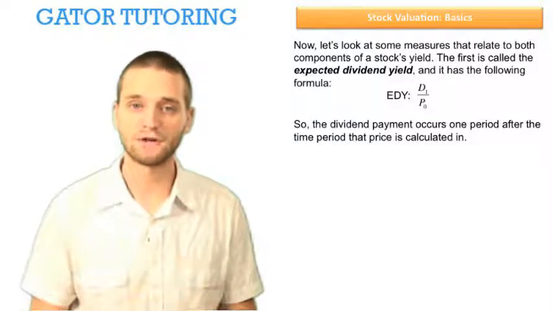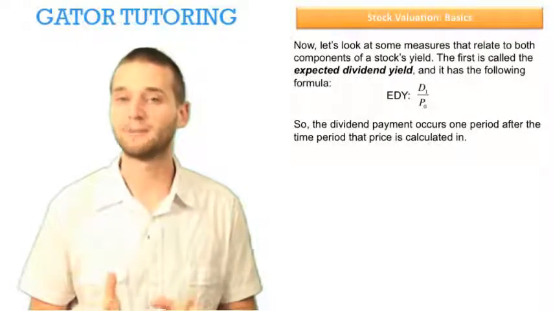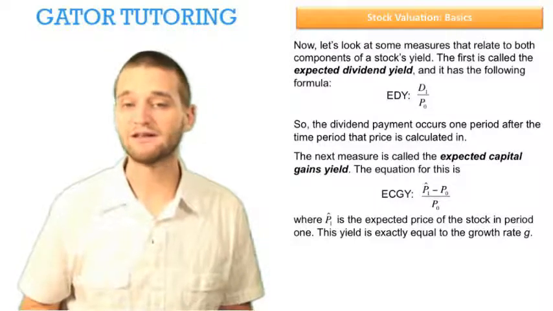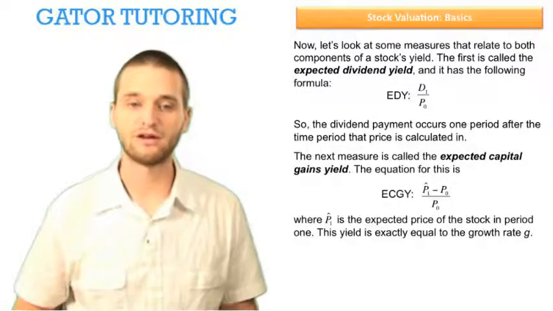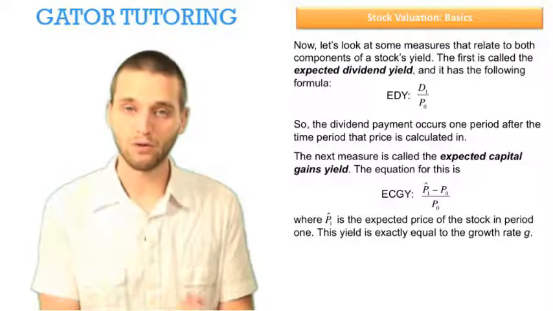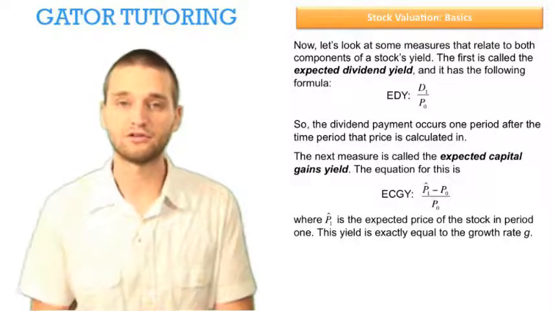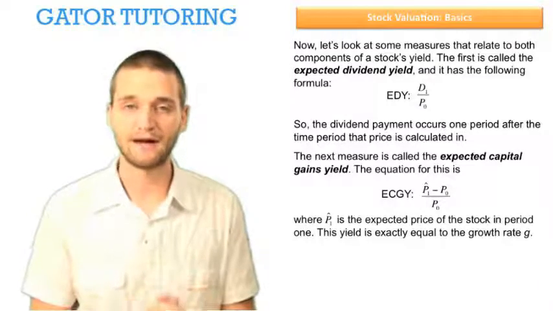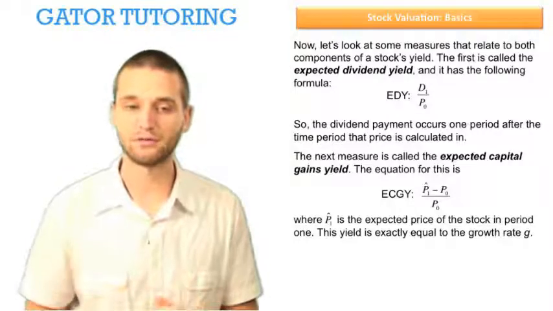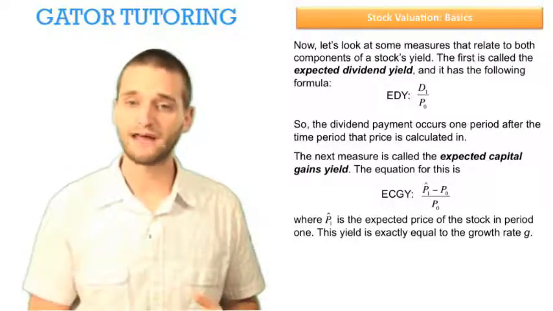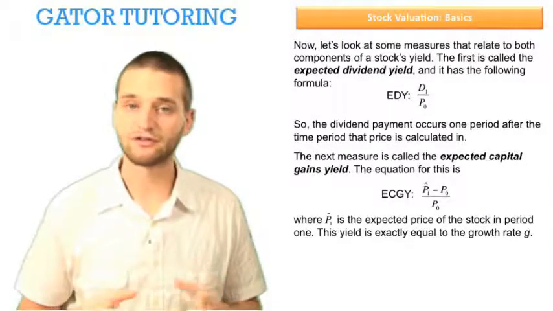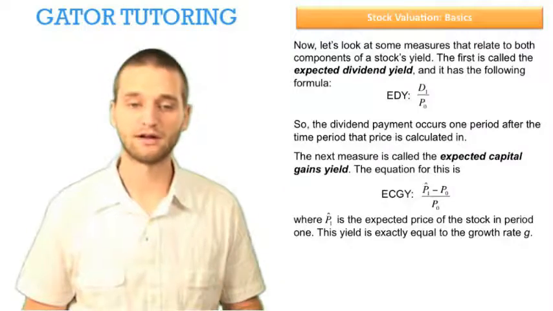We just have to make sure that those two numbers are separated by one time period. The next measure is called the expected capital gains yield. The equation for this is the expected price in year 1, that's P hat 1, minus the price in year 0, P0, all of that divided by price in year 0. And again, P1 hat is the expected price of the stock in period 1. And this yield, the expected capital gains yield, actually exactly equals the growth rate g, just by construction. That's basically what it's telling us.